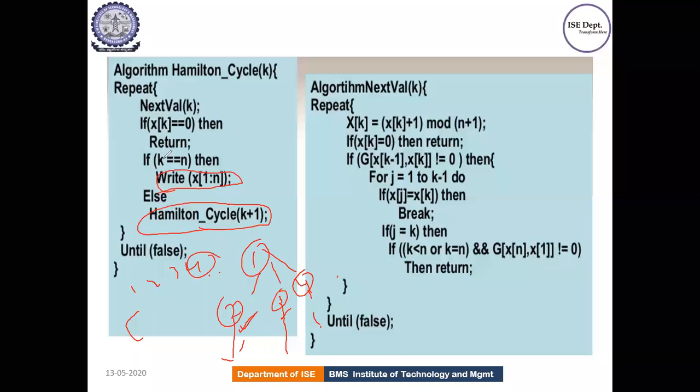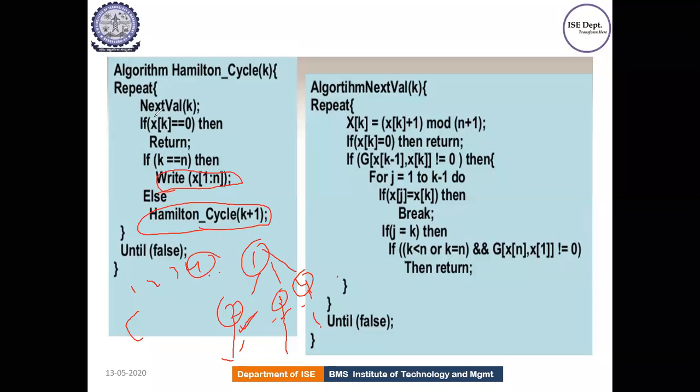So what is the variable k? Variable k will keep track of the number of vertices. Initially, it is assigned 0. Because we know backtracking is not basically for a single solution, it looks for alternative solutions, so you need to check for all vertices. That is why this is a recursive algorithm. You should remember this. Fine.